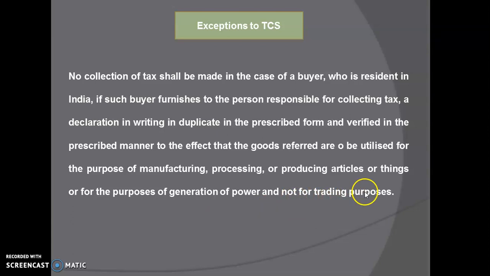And not for trading purpose. Not for trading purpose means you are buying goods and then selling them further and keeping a profit. So if it is for trading purpose, then TCS will be applicable. But if you are buying the goods for the purpose of manufacturing, doing certain processing, or producing certain articles, then TCS will not be applicable. So this is all for the TCS.